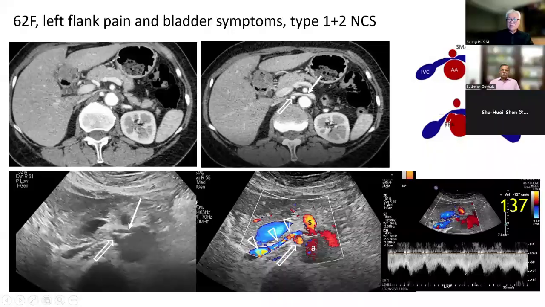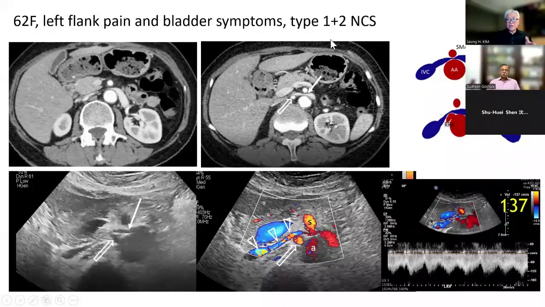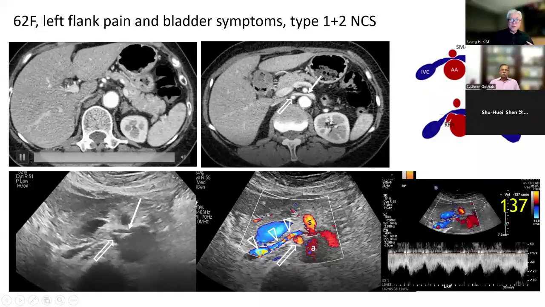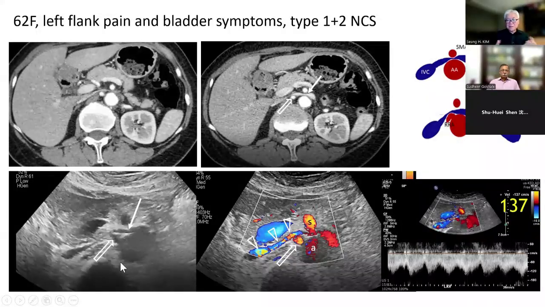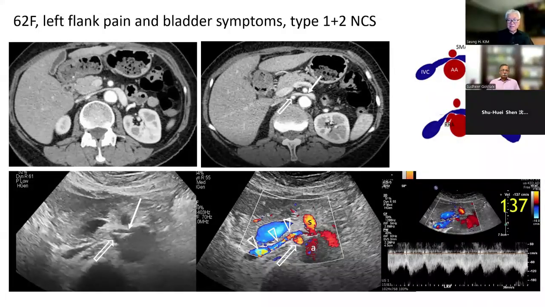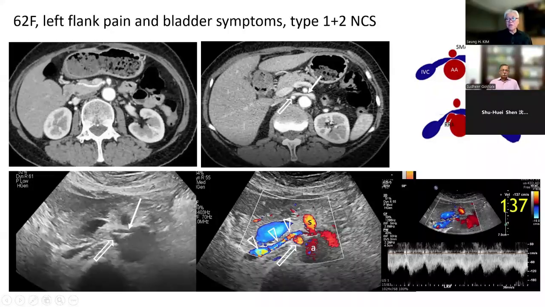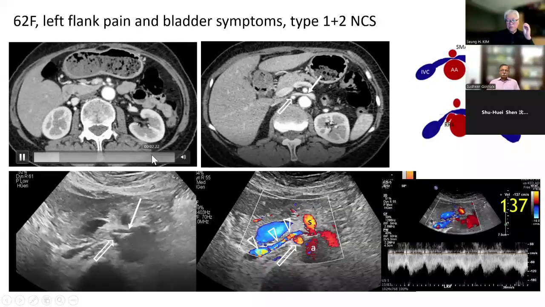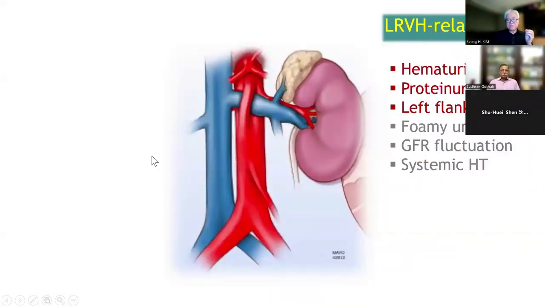137. So sometimes we can see a combination of more than one type, and with patient respiration, sometimes it looks like a type 1 and sometimes it looks like type 2. So basically there are at least 3 types. And symptoms are variable, like hematuria, proteinuria, left flank pain. These 3 are the most important symptoms.